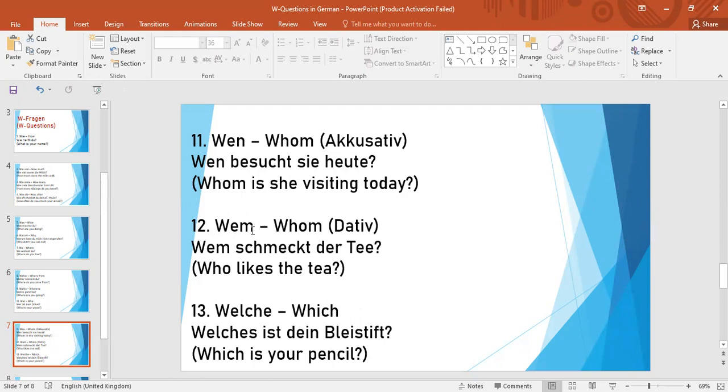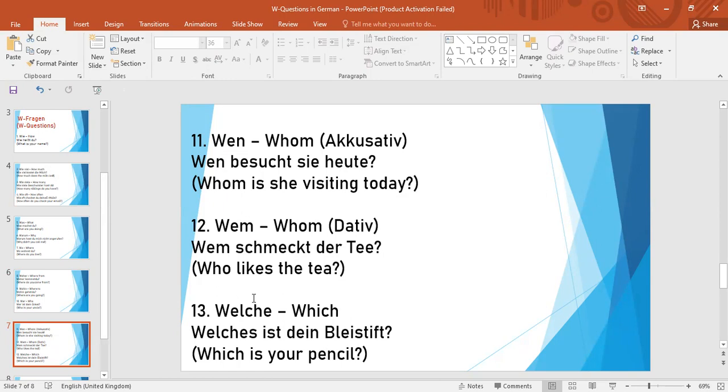Okay, the next one we have is wem. Wem is again the same, whom, but this is dative. Wen is accusative, and wem is again the same meaning, whom, but this is used in the dative sentence structure. Okay, so wem schmeckt der Tee? Who likes the tea?